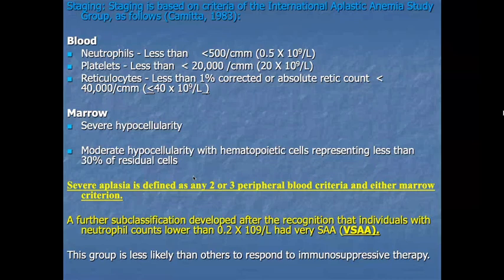Further subclassification was developed after they recognized that individuals with a neutrophil count lower than 200 per microliter have very severe aplastic anemia, okay. This group is less likely than the others to respond to immunosuppressives.